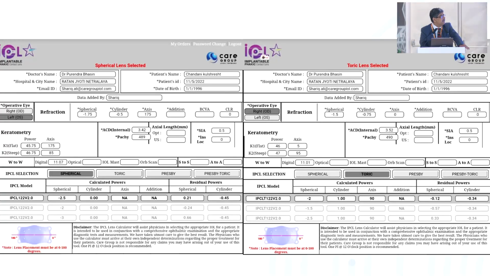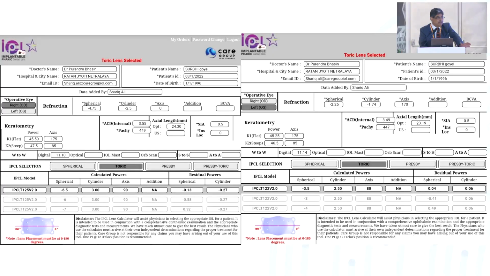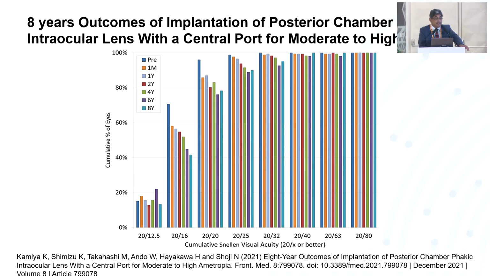And this is the sheet which comes from the Care group with similar findings, and similar things should be seen. The advantage with the Care group lenses is that they are smart toric lenses. So you just have to place the lens in the 0-180 degree axis. You don't have to rotate it 10 degrees to this side or that side, which is the plan given in the toric IOL platform. But these are smart toric lenses.